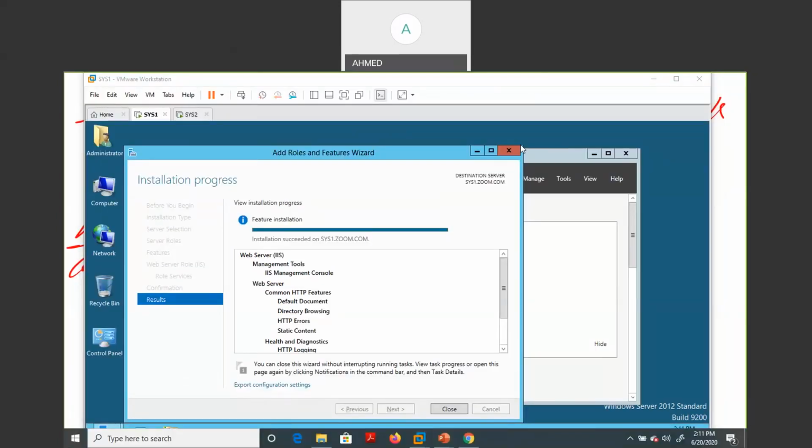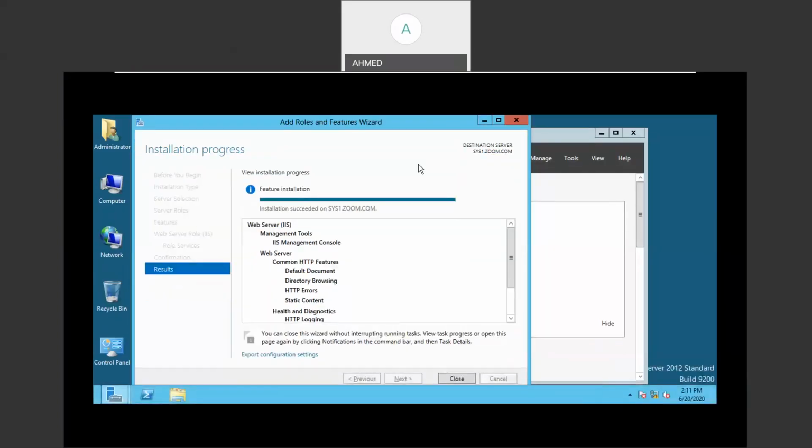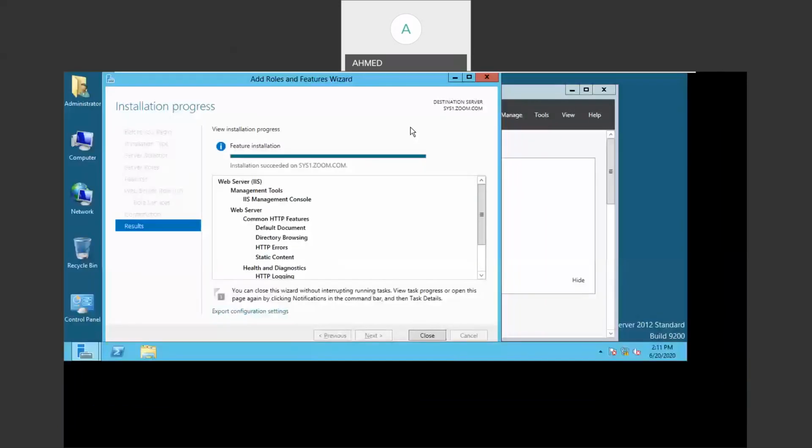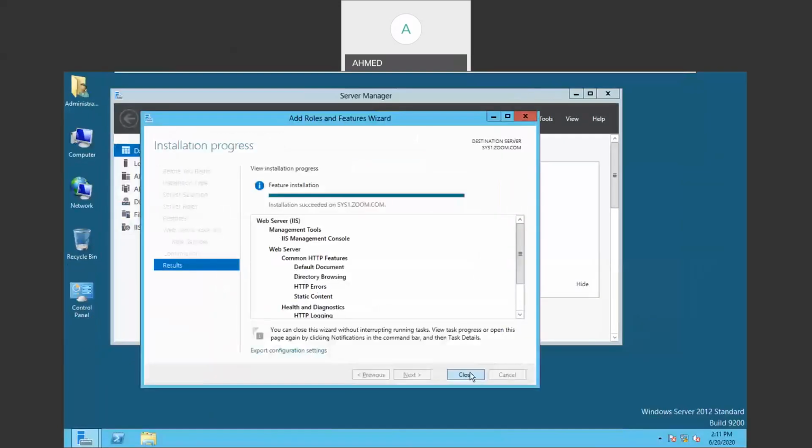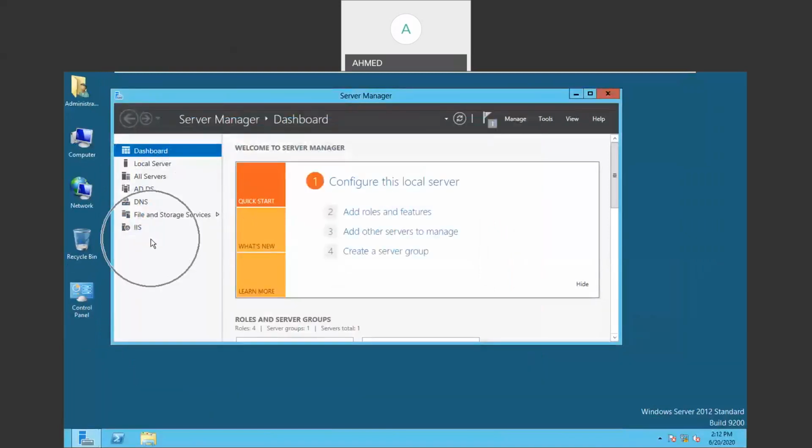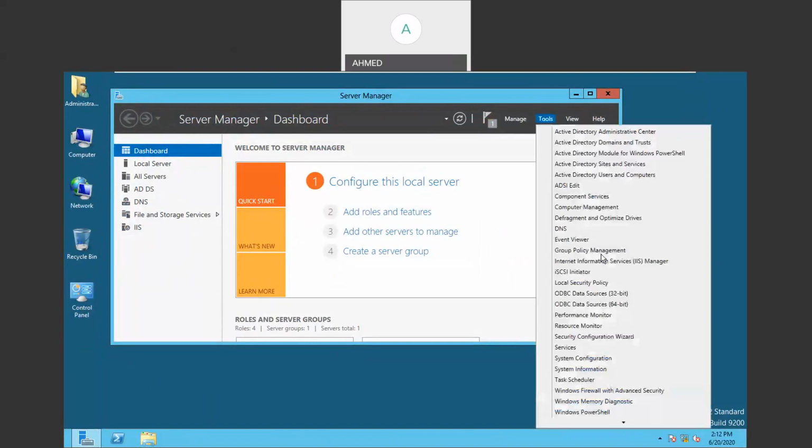So guys, you can see here my installation of IIS services has successfully completed in this computer. So now I can see this machine is my web server. Okay, so now we have to close this window. So you can see that we have IIS service, Internet Information Service. Now go to the tools and open the Internet Information Service and configure the website. So open Internet Information Services Manager.